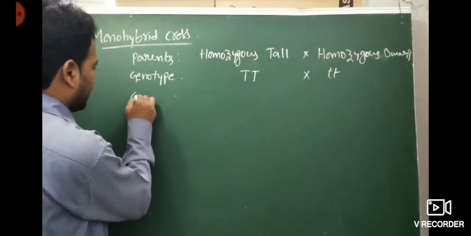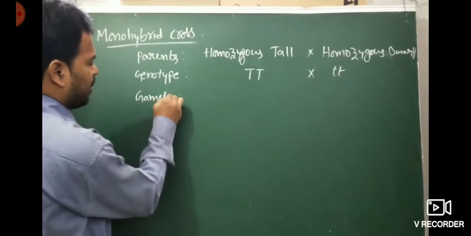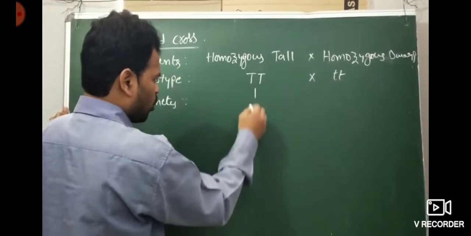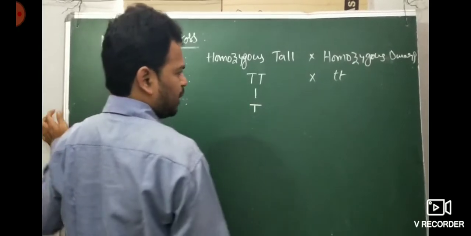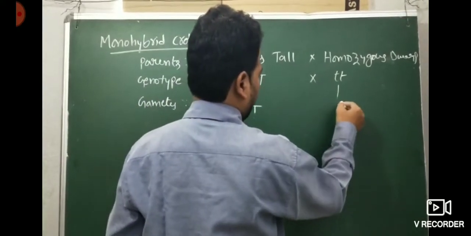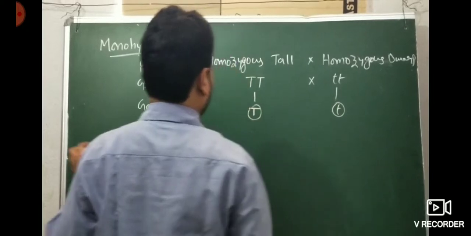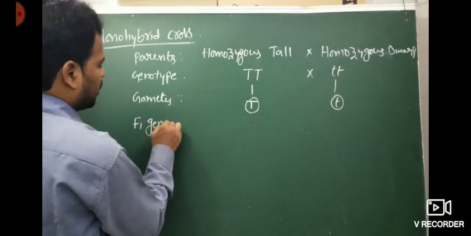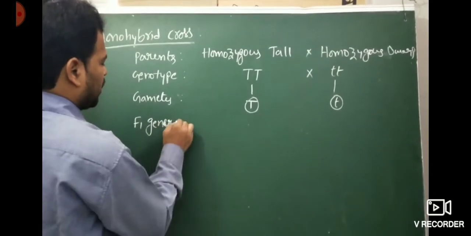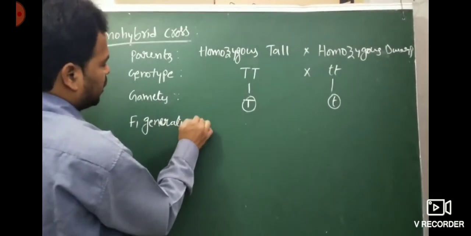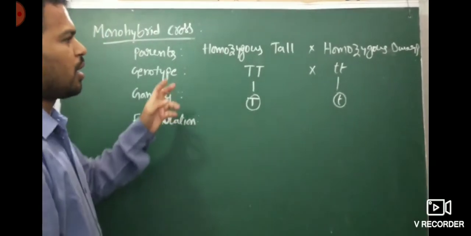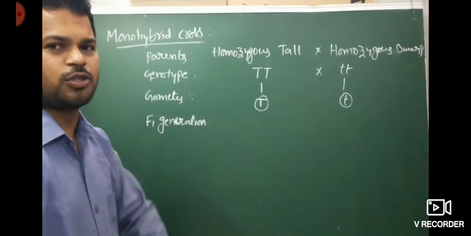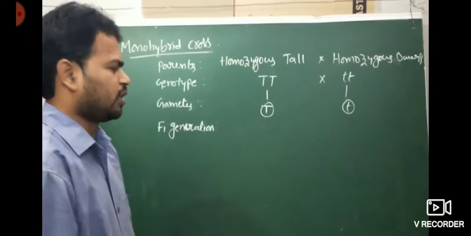Then what are the gametes here? The parents are homozygous, so according to segregation, there is only one type of gamete in each. Then you see the F1 generation. What is meant by F1 generation? The F1 generation, also called the first filial generation, is the offspring obtained after crossing the two parents.